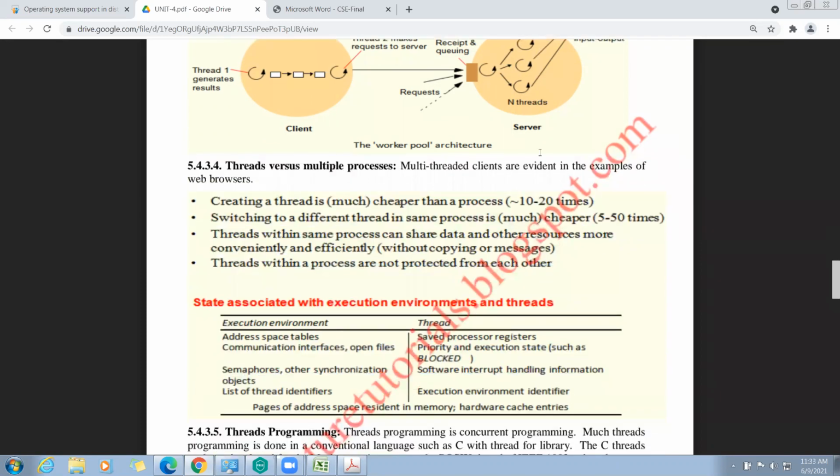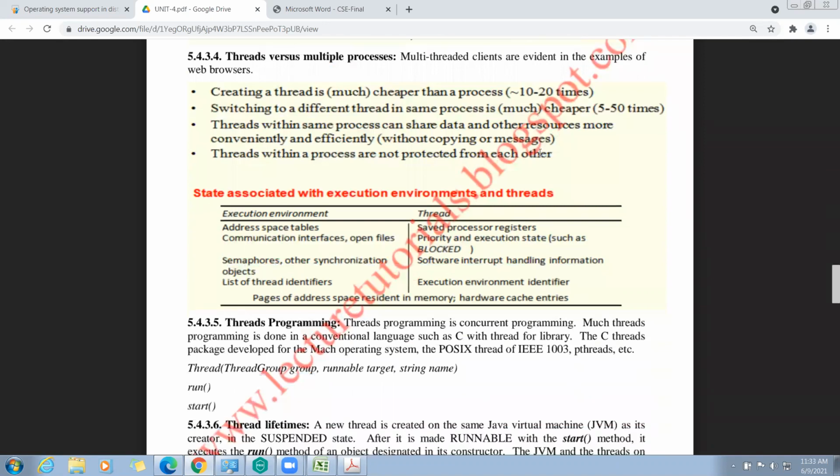Now, next topic, threads versus multiple processes. The difference between threads and multiple processes. Multi-threaded clients are evident in examples such as web browsers. This is the difference between multiple processes and threads. Creating threads is much cheaper than creating a process, about 10 to 20 times cheaper.